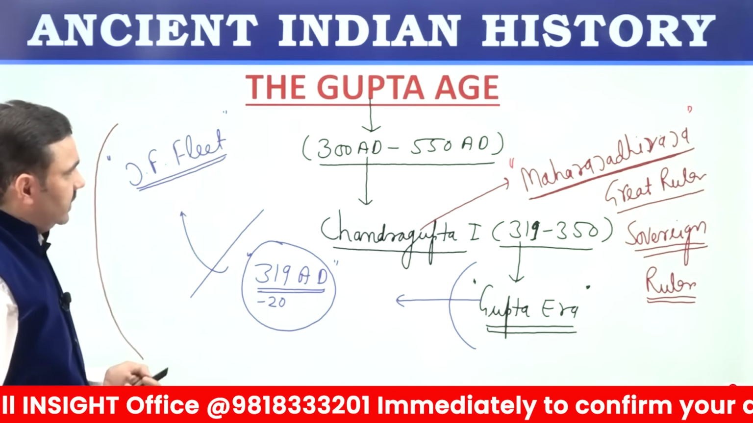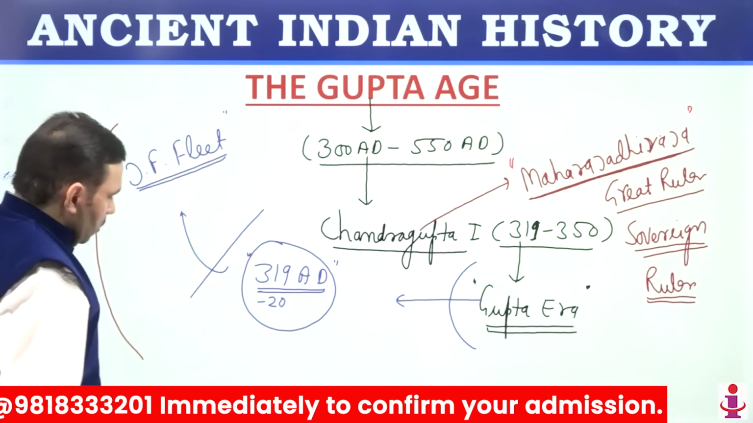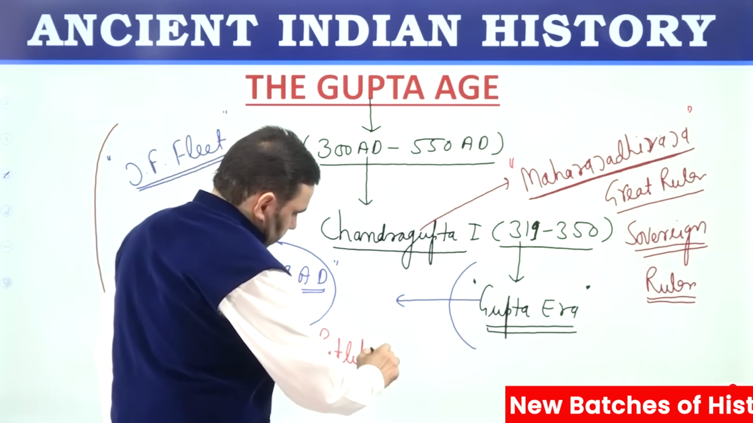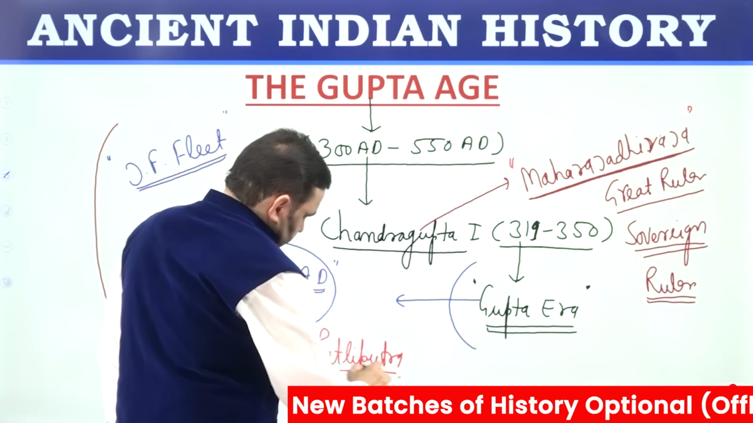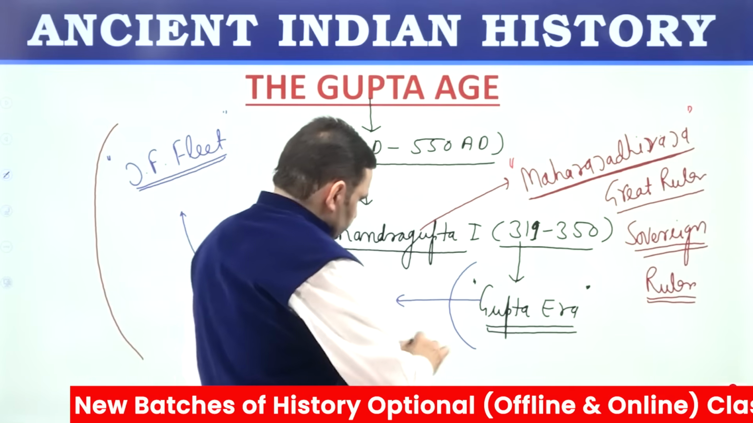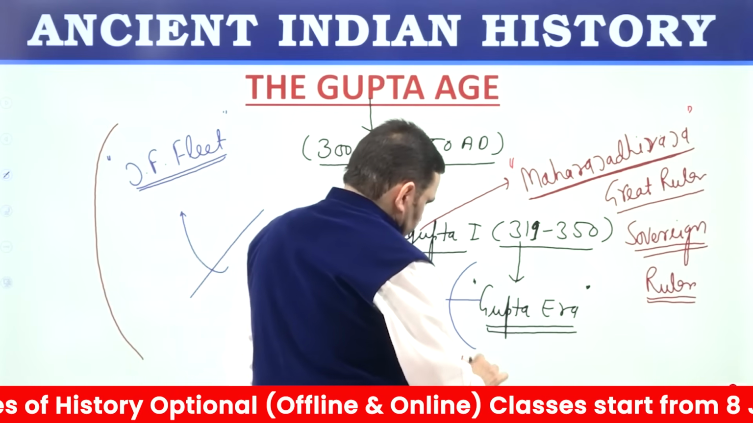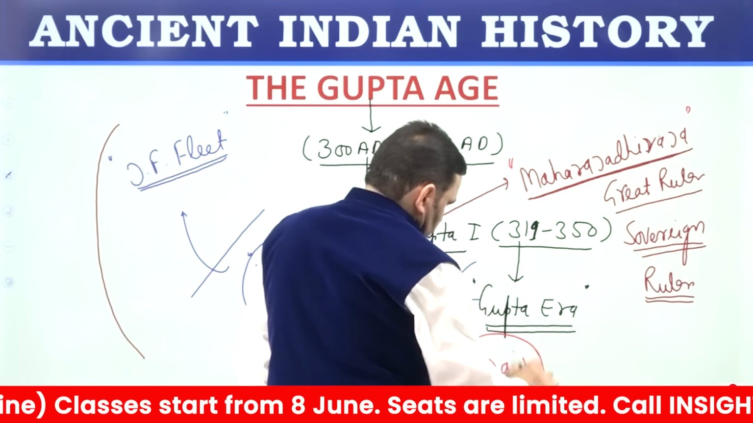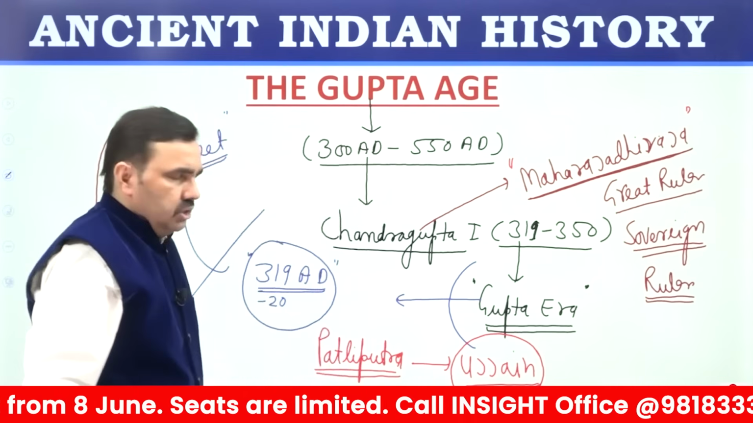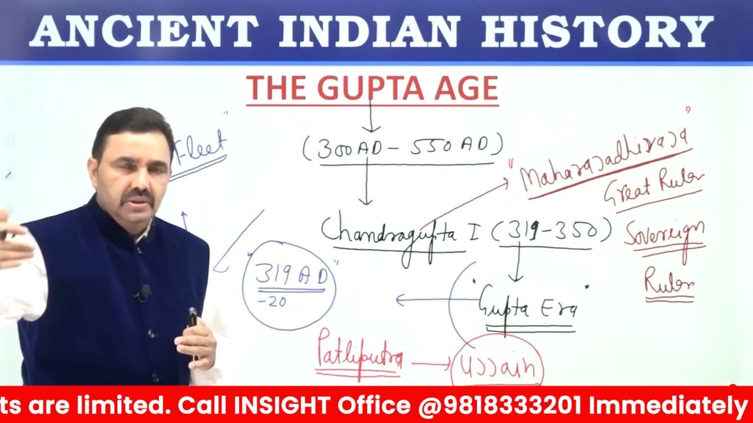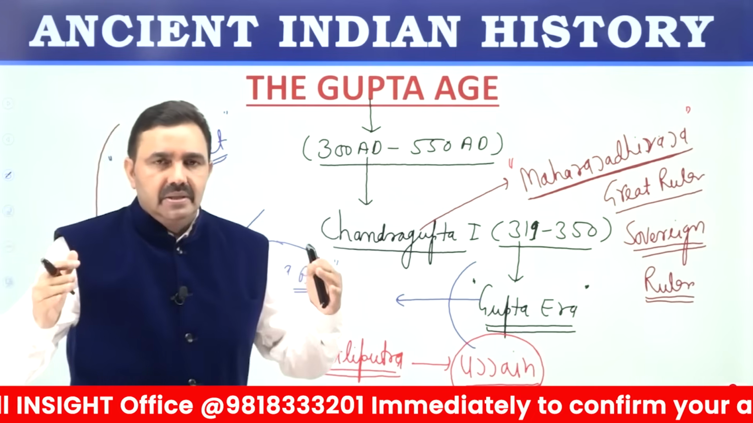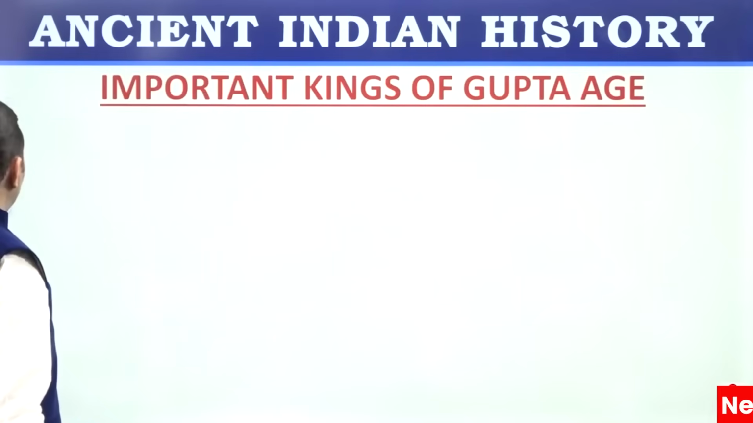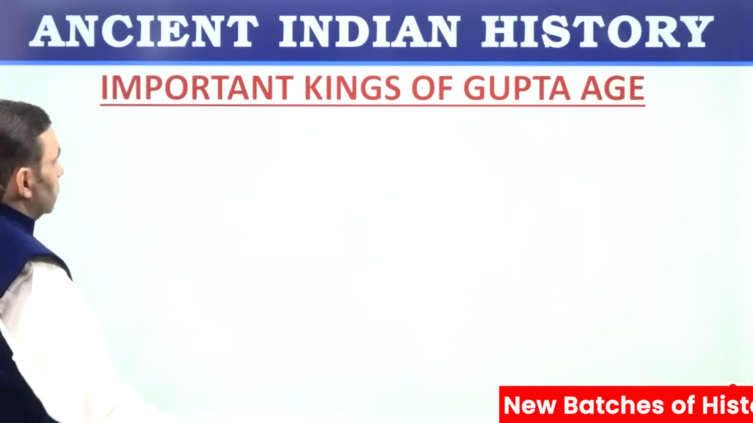So, Guptas ruled for around 250 years. Capital of Guptas was Patliputra, same Patna, and Chandragupta II, we will see the name after a few minutes, established a new capital or alternate capital, or you can say second capital, as Ujjain. So Chandragupta II Vikramaditya, we will see the chronology after a few minutes, had two capitals, Patliputra as well as Ujjain. So let us see important Gupta kings or the chronology of Gupta rulers.